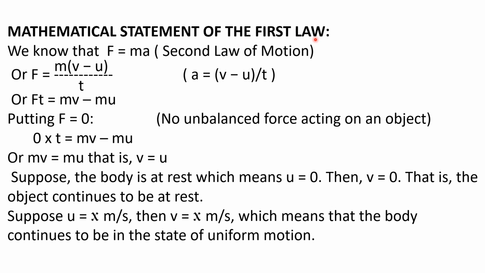So this is nothing but the mathematically stated first law of motion, that is, when F is equal to 0, when the force is 0, the body continues to be in a state of rest, u is equal to 0, v is equal to 0, or the body continues to be in a state of uniform motion. If u is equal to x meter per second, v is also equal to x meter per second. That means the velocity does not change, it does not increase, it does not decrease. There is no external force, net force is 0, and the body continues to move at the velocity of x meter per second. So children, in this way we can say that mathematically we are proving the first law of motion.